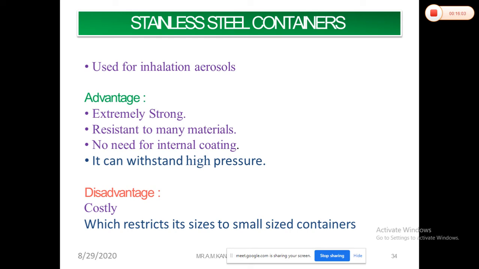But as I already discussed, the cost is very high compared to aluminium and tin plated containers. Another disadvantage is that it is restricted to small size containers, and that's why it is mostly used in inhalation aerosols.